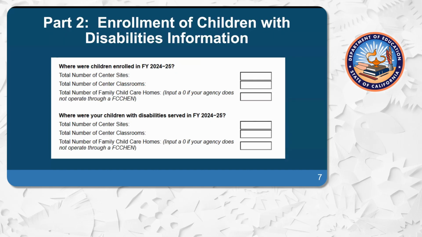Moving on to part 2, enrollment of children with disabilities information. This section asks about the number of children with disabilities enrolled by your agency at the site and classroom level, or family child care home as applicable, from July 1st, 2024 to June 30th, 2025.